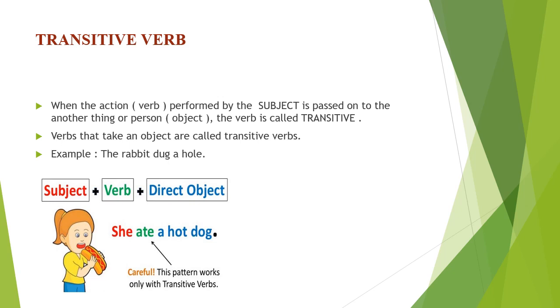One more example with the help of the picture given here. Subject plus verb plus direct object. Here you can see, she ate a hot dog. What she ate? A hot dog. So a hot dog is the direct object here.